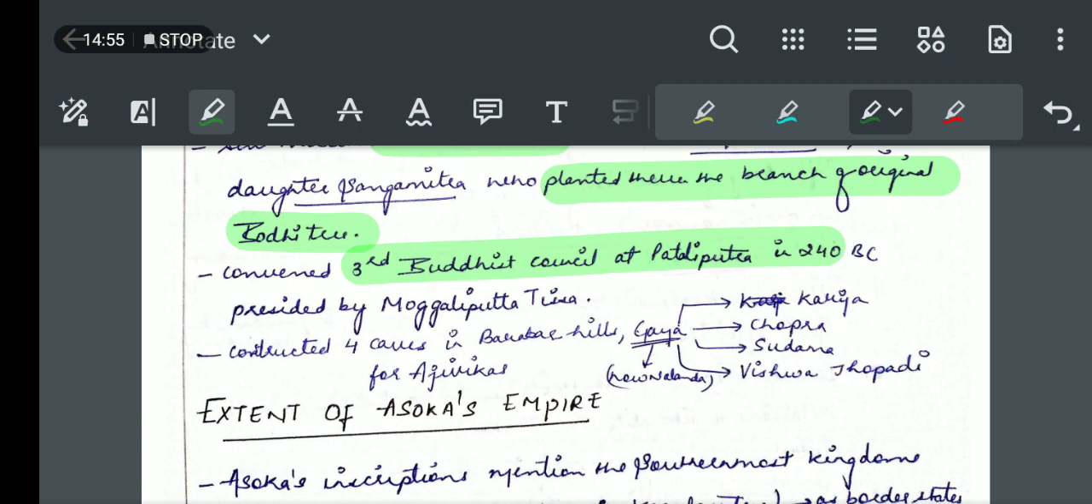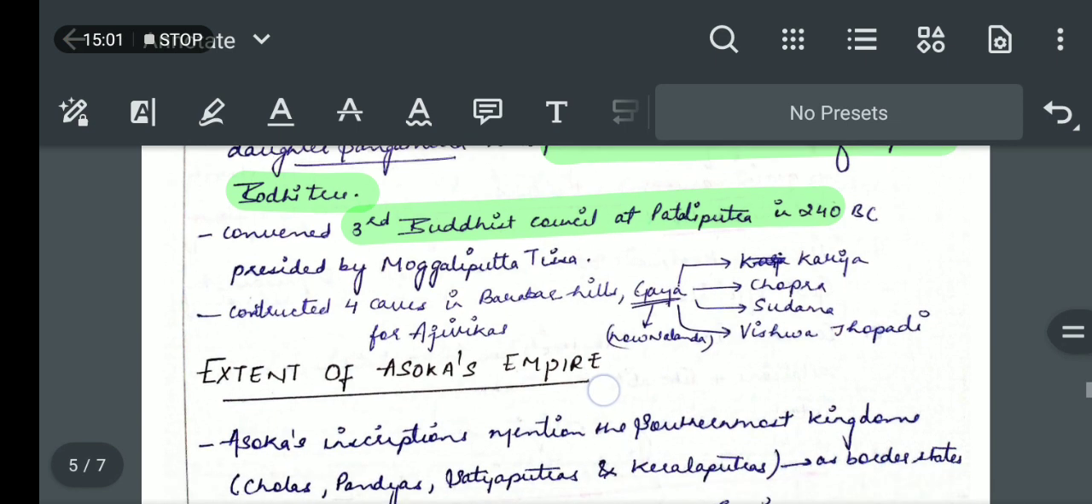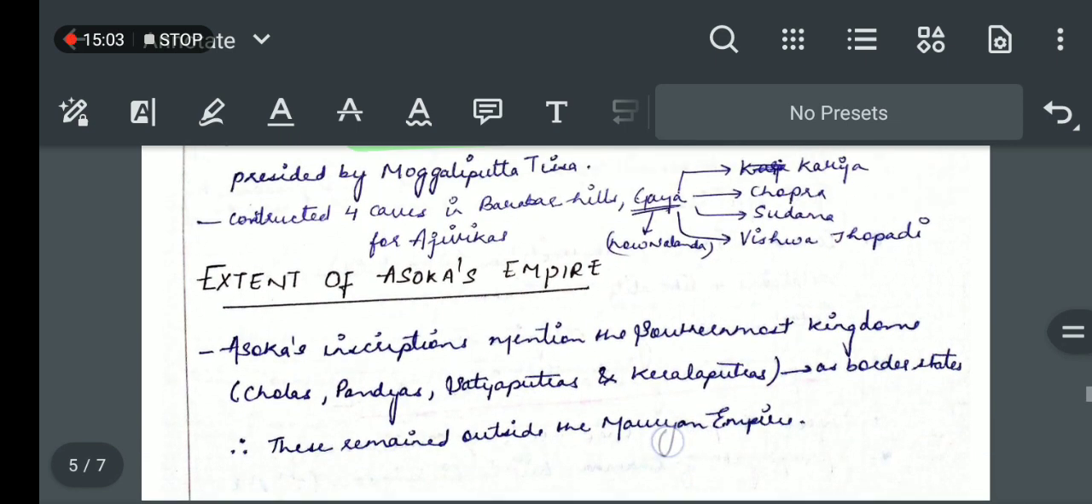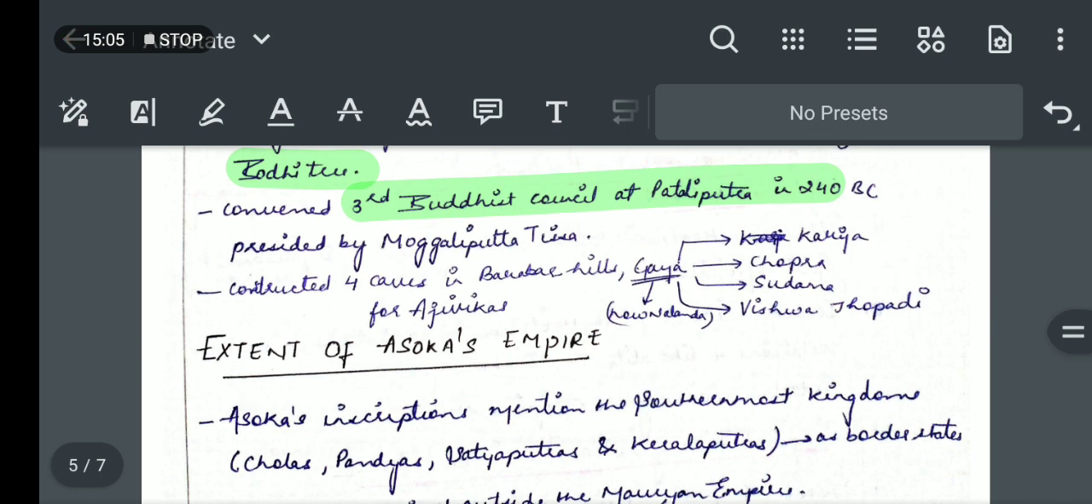He constructed 4 caves in the Barabar Hills for the Ajivikas. So he also supported the Ajivika sect. He was very tolerant towards different religions. It doesn't mean that because he believed in Buddhism, he was against other religions. He was not against other religions, he was very tolerant and respected every religion.